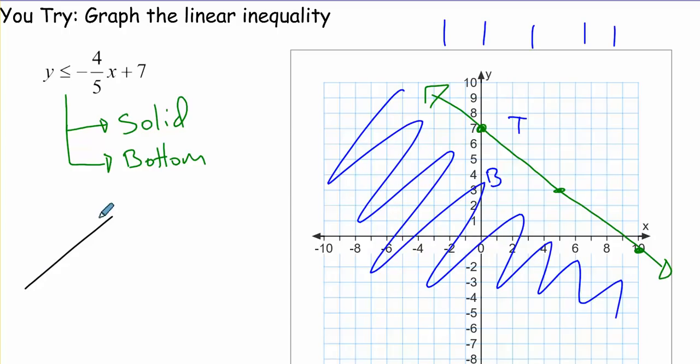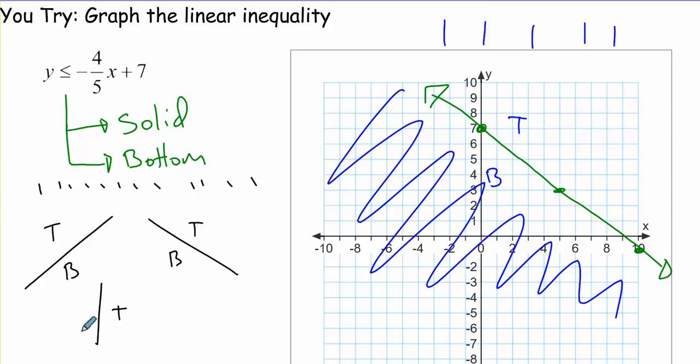If I've got a positive slope, lines go up as we move from left to right. I've got a top and a bottom. Rain falling down would hit the top. It's always going to hit the top. If I have a negative slope line, my top and my bottom. If we had a vertical line, then we're talking about greater than and less than, so my top will be my greater than sign and my bottom will be the less than side. And if we have a zero slope line, then this one's the easiest, our top and our bottom.